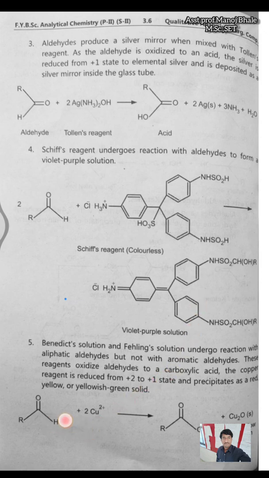Next one, Benedict's solution and Fehling's solution, which are also used here for the determination of the presence of the aldehyde or ketone. This is the aldehyde if we are reacting with the 2 copper ions. So this copper ion, there is a formation of the acid here, and cuprous oxide is formed here in the solid form, which has a red or yellow or green color precipitate. That means red or yellow or green color formation indicates presence of the aldehyde. There are a number of tests given here for the determination of the aldehyde and ketone.